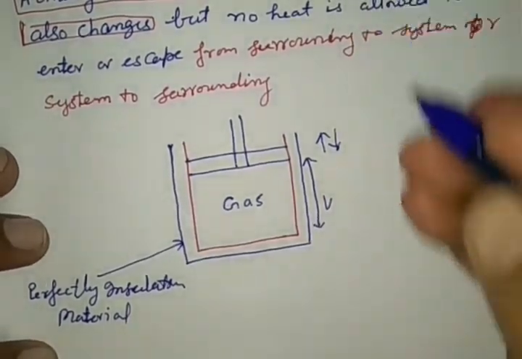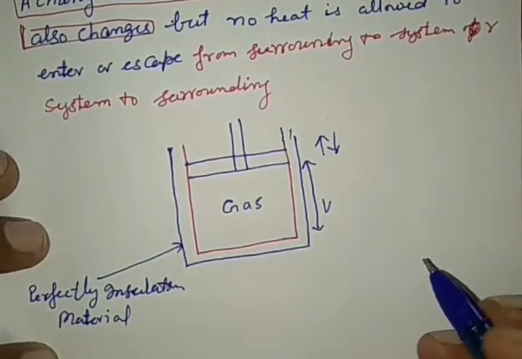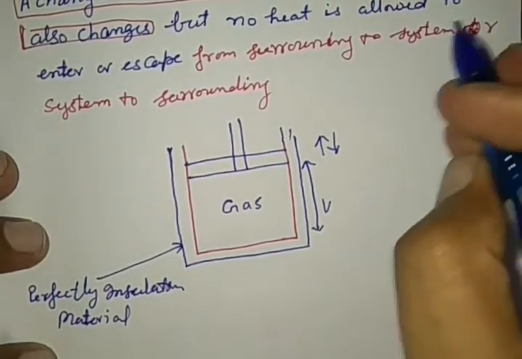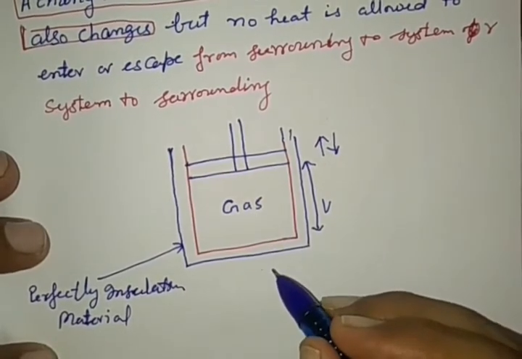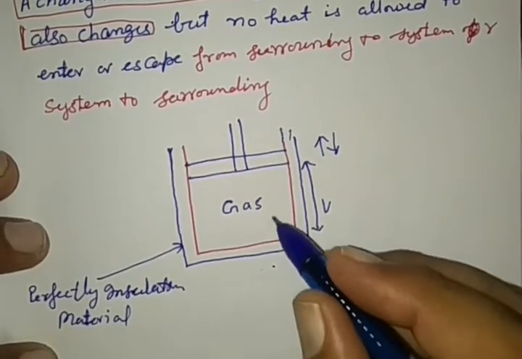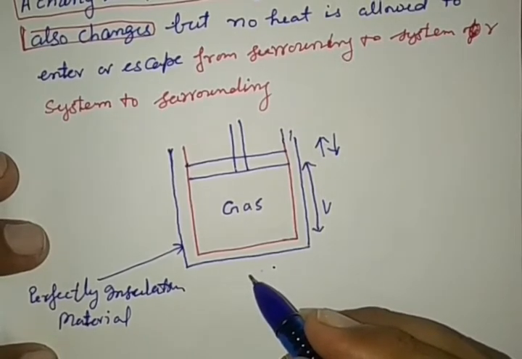If there is a change in the system, then the system cannot absorb heat from the surroundings nor reject heat to the surroundings.